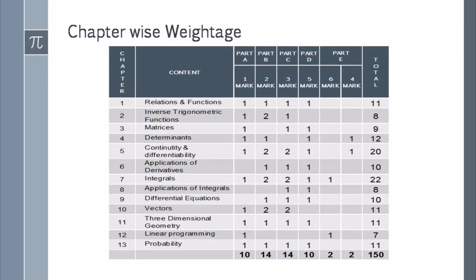The last is Probability. Here the weightage of this chapter is 11 marks. That can be divided into one 1-mark question, one 2-marks question, one 3-marks question and one 5-marks question. So this is the chapter-wise weightage, and this is given by the board, the Karnataka PU board.